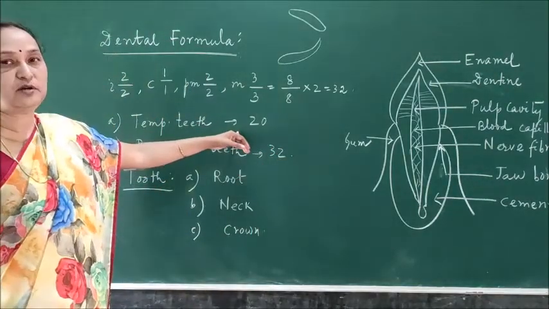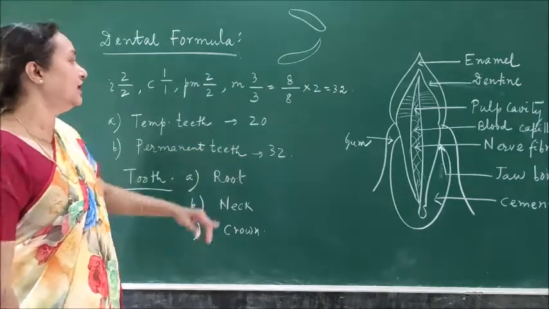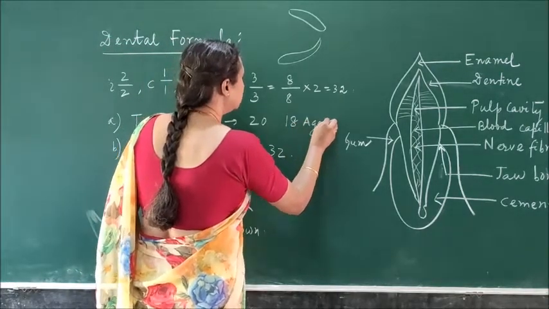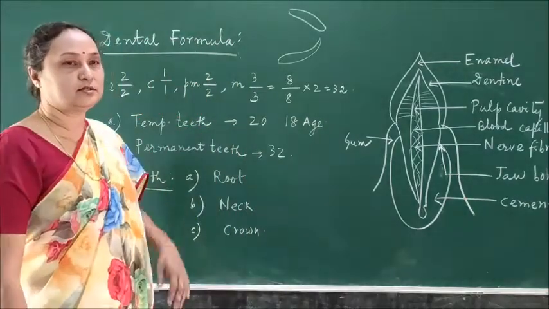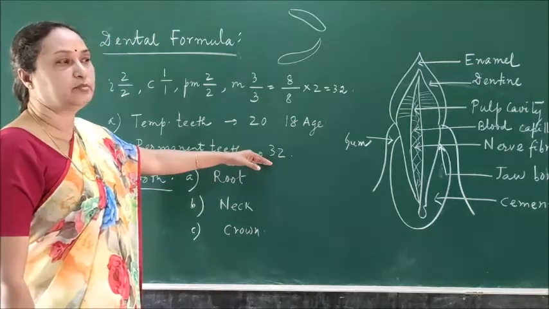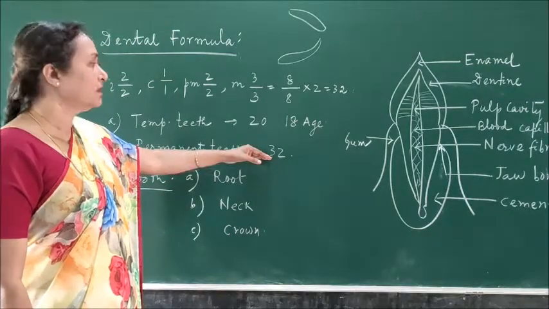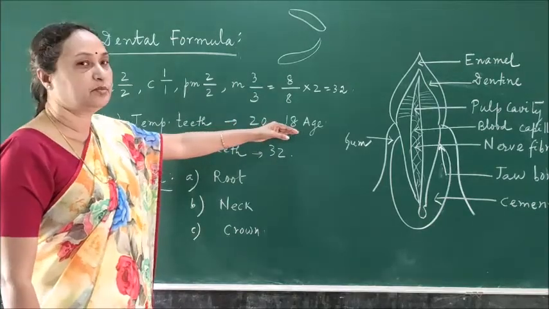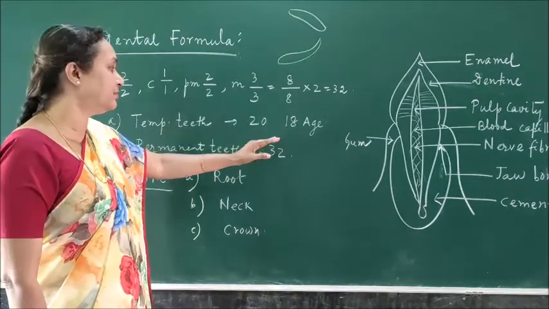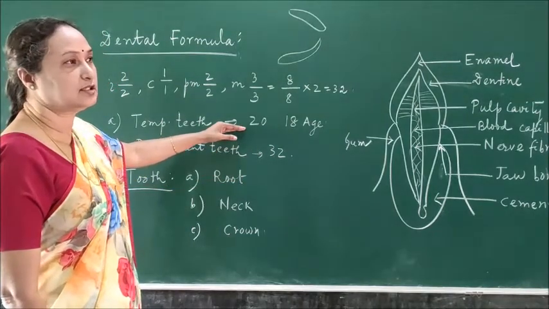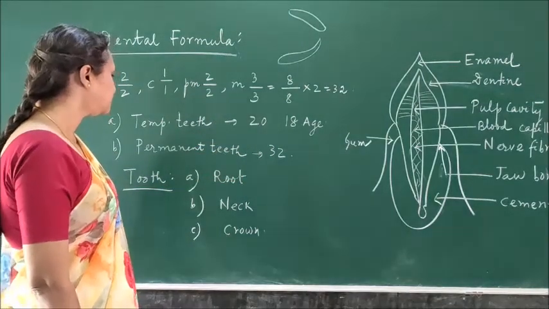Temporary teeth are found in small children, and by the age of 18 the temporary teeth are replaced by permanent teeth, and the permanent teeth will remain for the whole life period. But the temporary teeth do not remain for the whole life. Maximum up to the age of 18 they are replaced by permanent teeth. So there are two types of teeth, one is temporary, another is permanent.